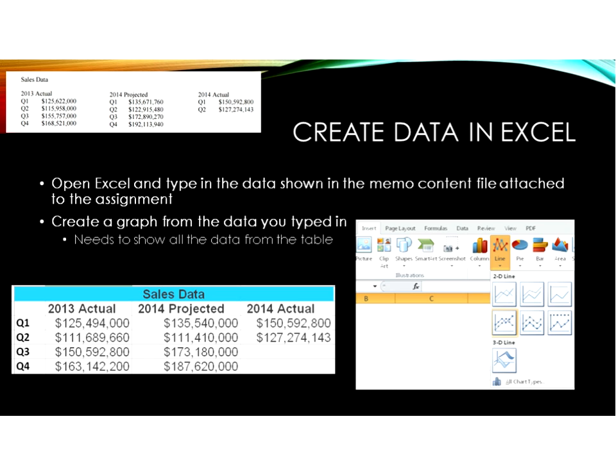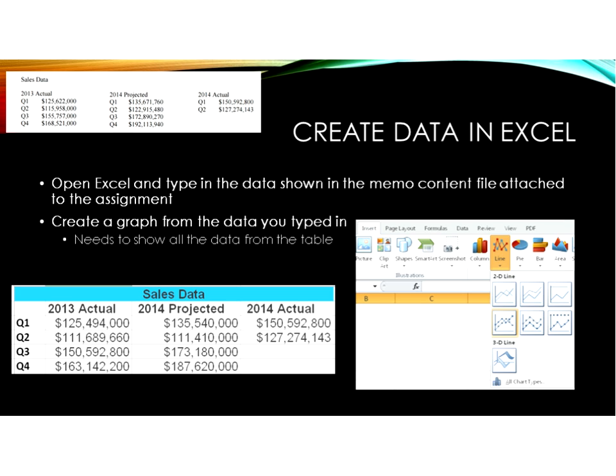So in the memo content file is the sales data, and you're going to create a table. I created a table here. Don't use my data because they do change, but this is just a sample of how I created my table. You just need to create your table so that it comes out in the line graph showing each of the 3 different years along with the 4 quarters.